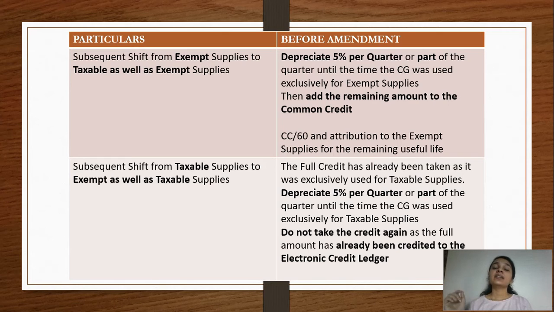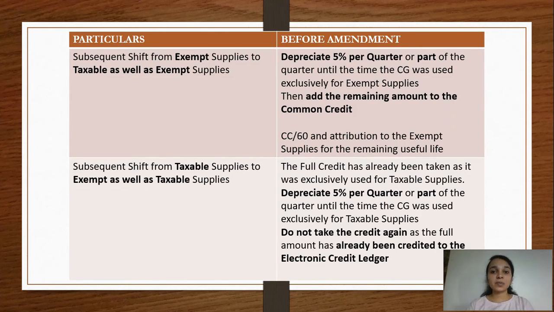Now this amount which comes up has to be divided by 60. When we divide it by 60, we get the common credit per month. This common credit per month has to be multiplied by value of exempt supply divided by the adjusted total turnover. We will get the amount which has to be reversed, or the amount which has to be added to the output tax liability. We'll get the amount of ineligible credit. But there was a discrepancy here.